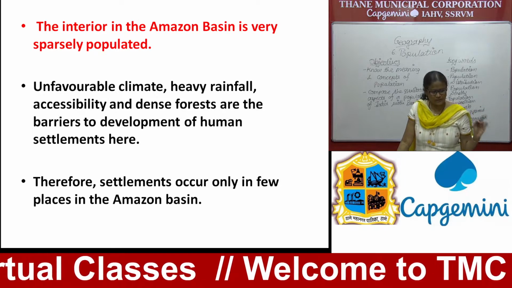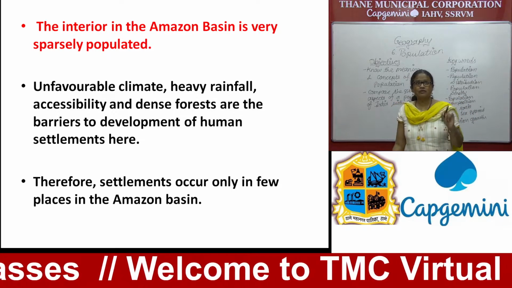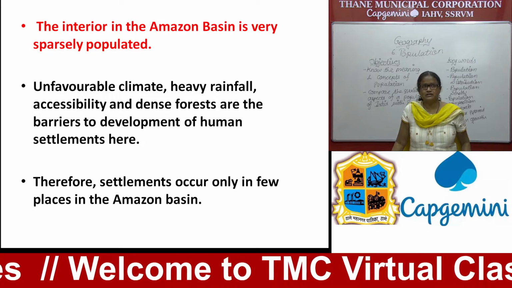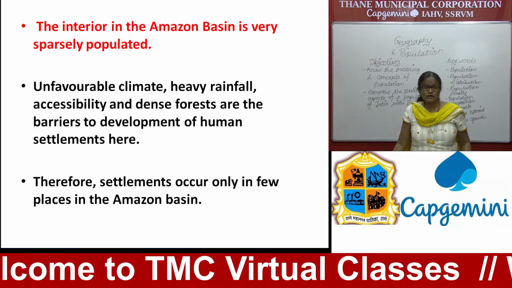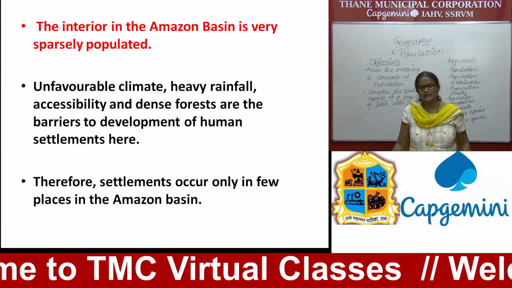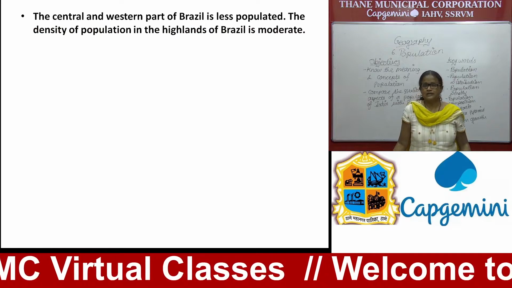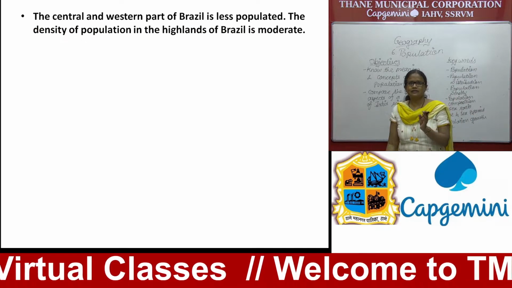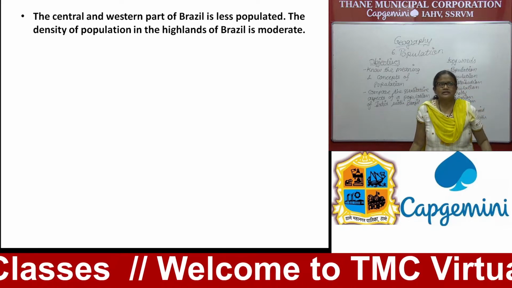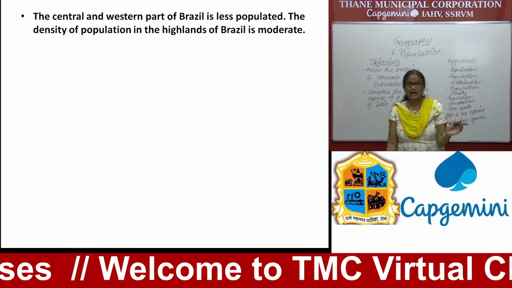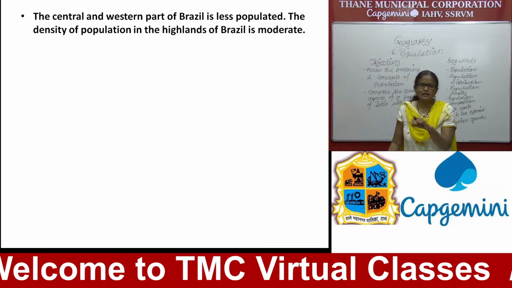So unfavorable climate, heavy rainfall, then inaccessibility and the dense forest, these are some barriers to the development of human settlement here, and therefore settlements occur only in a few places in the Brazilian plain area. Then you find the central and western part of Brazil is less populated, and the density of population in the highlands of Brazil is moderate, meaning neither high nor low.